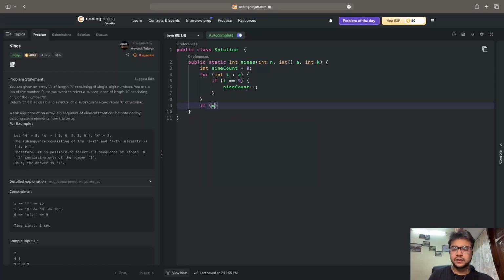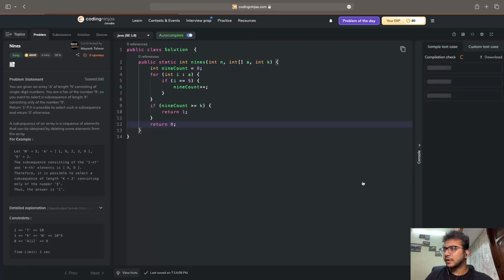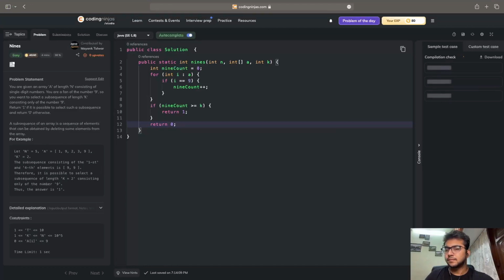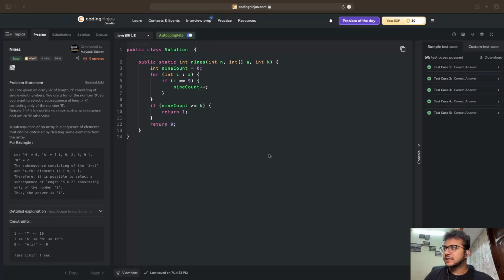Then I will check if nineCount is greater than or equal to k. If yes, then I'll return 1. Otherwise, I'll return 0. So this should be my code. Let me try to run it. Upon running it, let's wait for the compilation check. We can see that all the test cases have successfully passed. That's great. Let's click on submit.